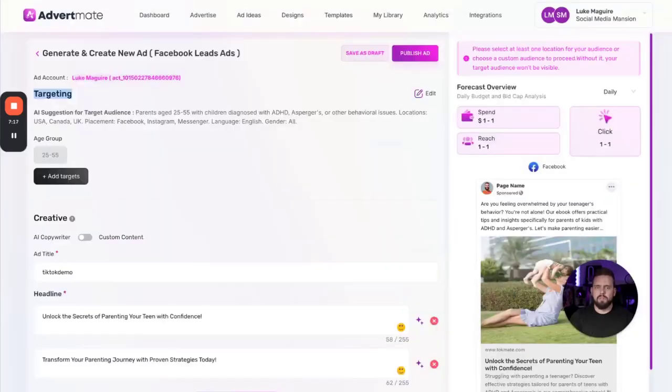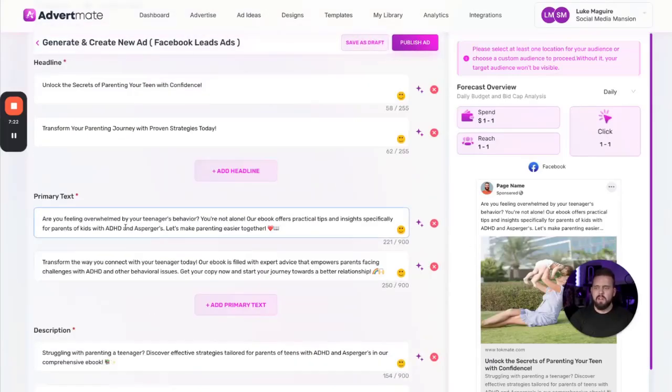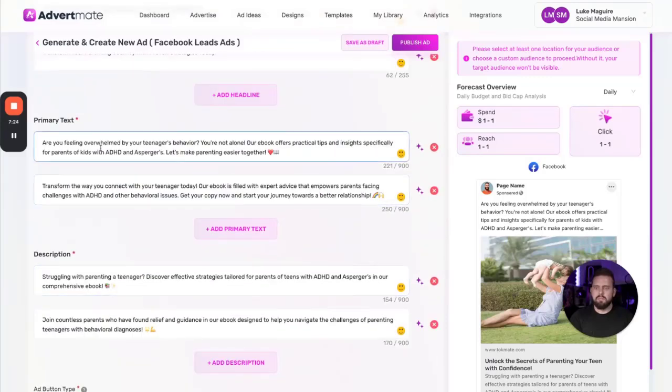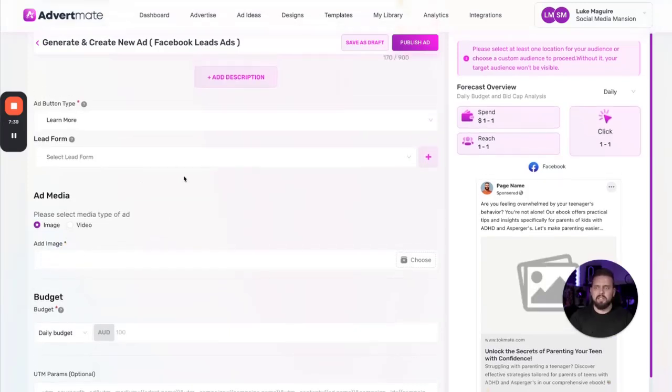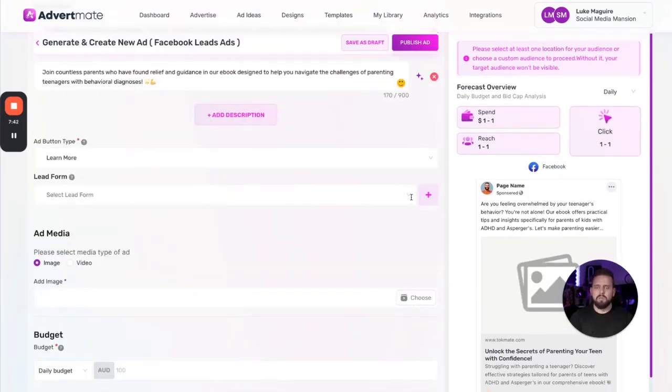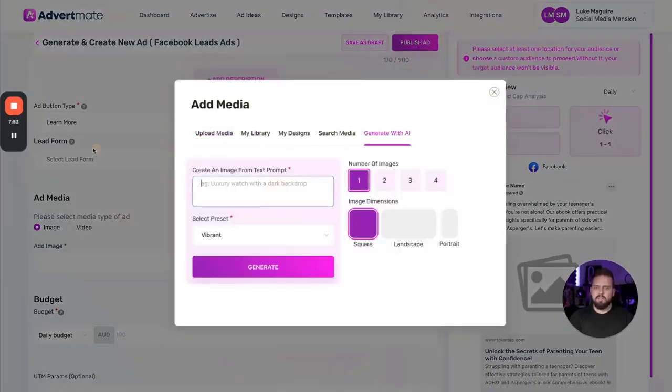The TikTok ad I won't do, but for the parenting ad here, you can see it's done the similar thing here as well, where I can go down here and you can see the text that it writes, it knows what it's talking about. Are you feeling overwhelmed by your teenager's behavior? You're not alone. Our ebook offers practical tips, especially if your kids have ADHD or Asperger's. And it just makes really high quality ads really quickly and allows you to then create as many split tests as you want. You can also then create your lead forms here, which again means you will get email signups coming in like crazy. And we'll do the same thing here with the imagery, and I'll be back in 1 sec.